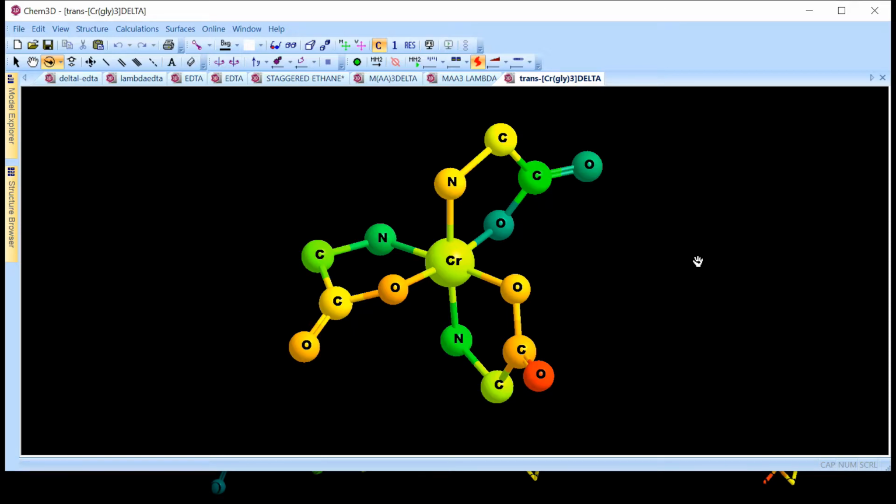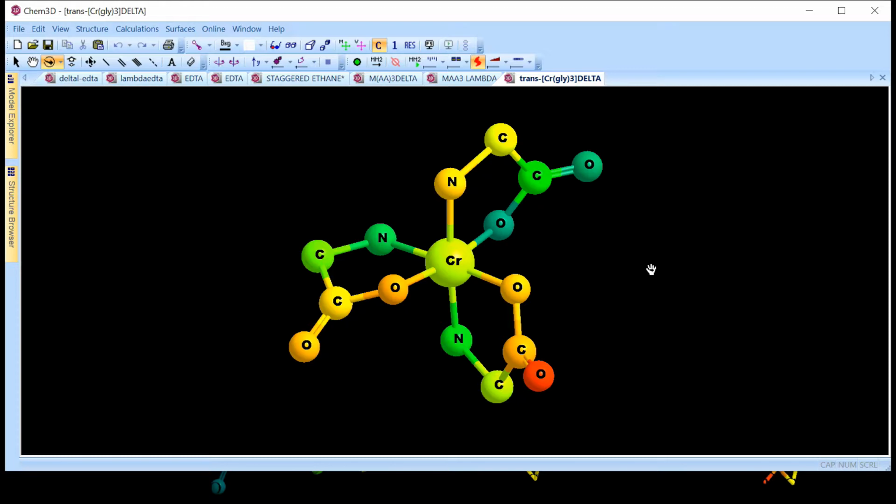This complex, first of all, from the geometrical isomerism point of view, you will understand that this is a meridional isomer, because number one, see, the complex is of the type MAB3. Now AB represents a bidentate ligand with two different ends. Here you have, in the glycine, one end occupied by nitrogen and the other end occupied by oxygen.